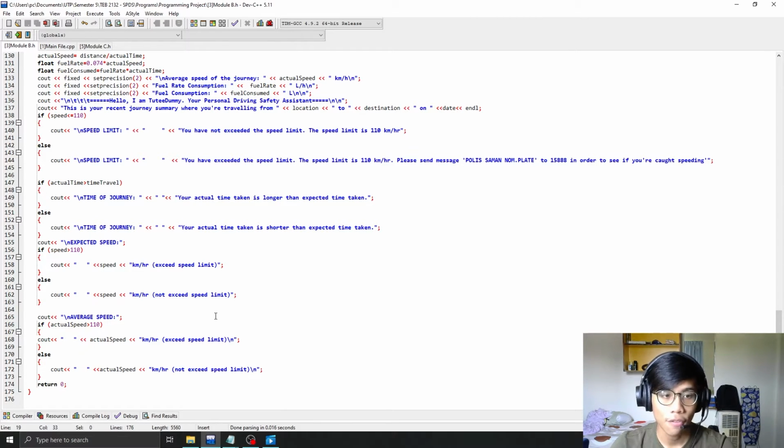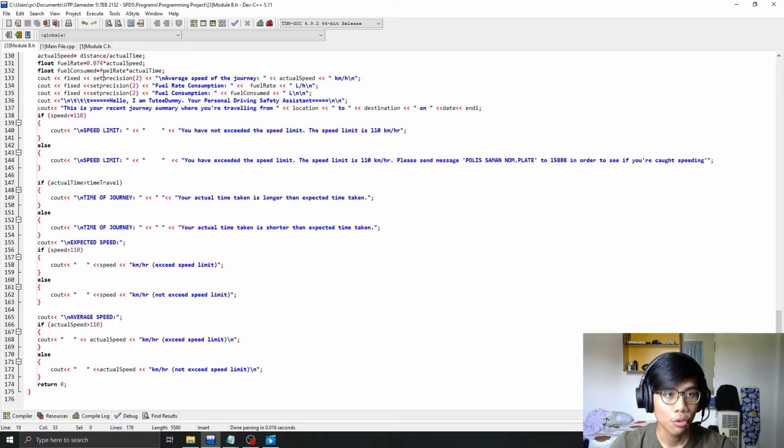And lastly is the average speed. If the actual speed is bigger than 110, it will output that the average speed is exceeding the speed limit, and vice versa. If the actual speed is less than 110, it will output not exceeding speed limit.